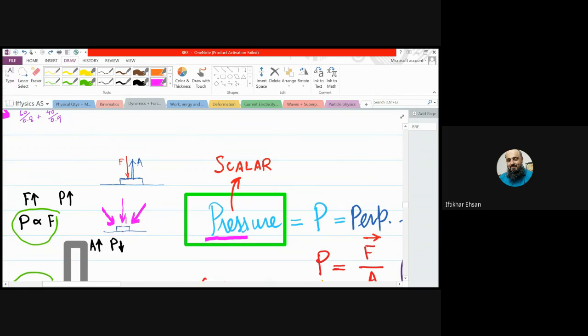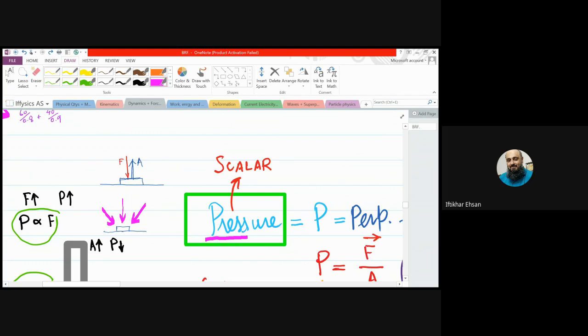What will be the best and most convenient way to press it? We should apply force like this, or like this? What is the best way? Vertically downward. So that is what we call perpendicular force.